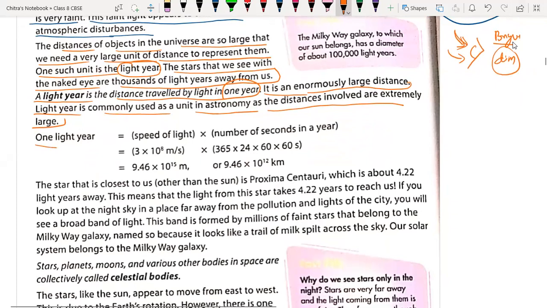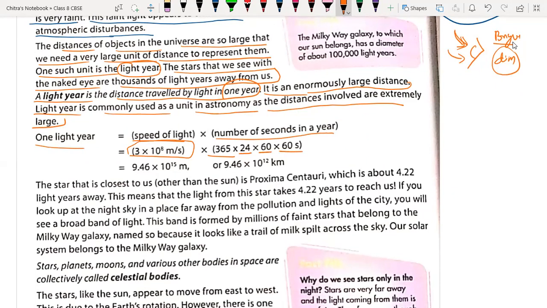So 1 light year equals the speed of light times the number of seconds in a year. The speed of light is 3 into 10 to the power 8 meters per second. And how many seconds do we have in a year? 365 days, 24 hours, 60 minutes and 60 seconds.